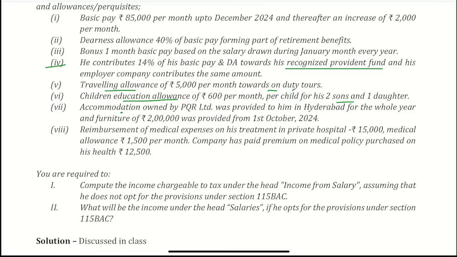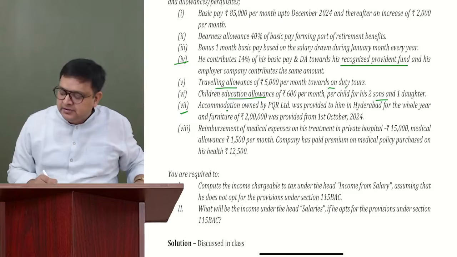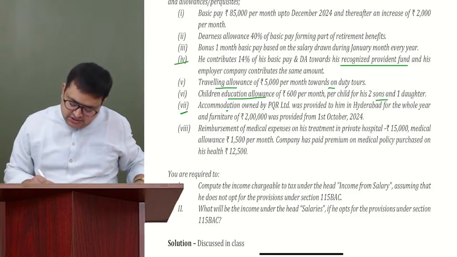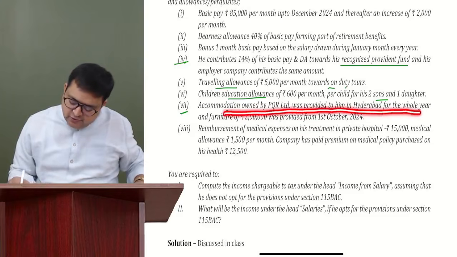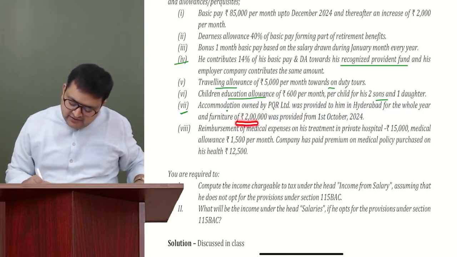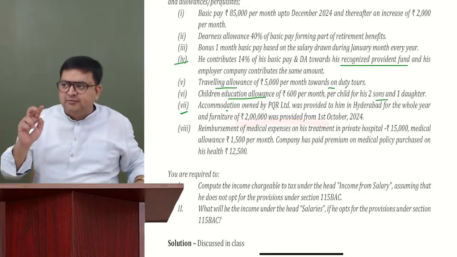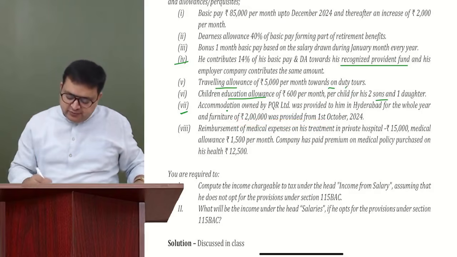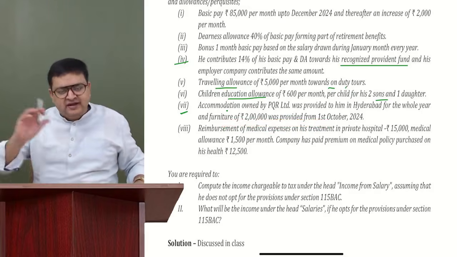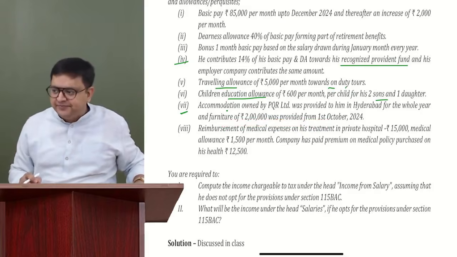Then accommodation. Accommodation owned by PQR Limited was provided to him in Hyderabad for the whole year, and furniture was also provided. So two things are provided. Accommodation is also provided and furniture is also provided. So let us write them separately.